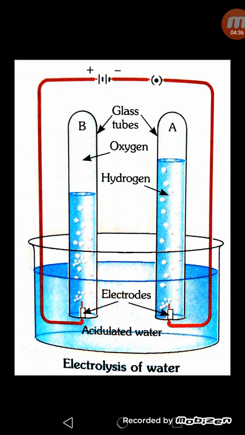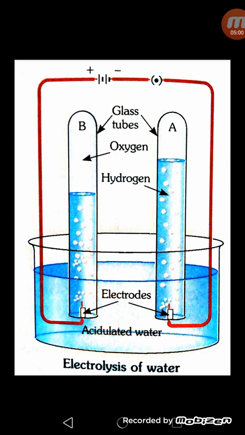This process of decomposition of water was first observed in 1800 by a British chemist called William Nicholson. He showed that if electrodes were put in water and a current was passed through the water, bubbles of oxygen and hydrogen were produced.